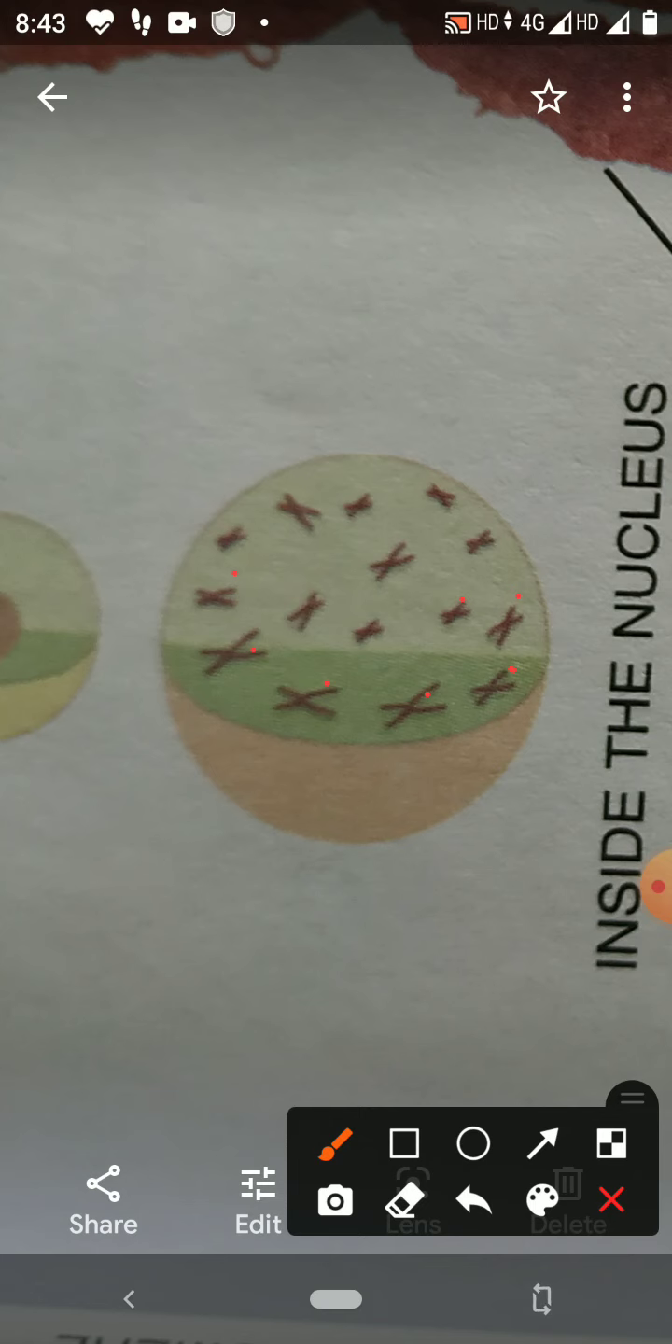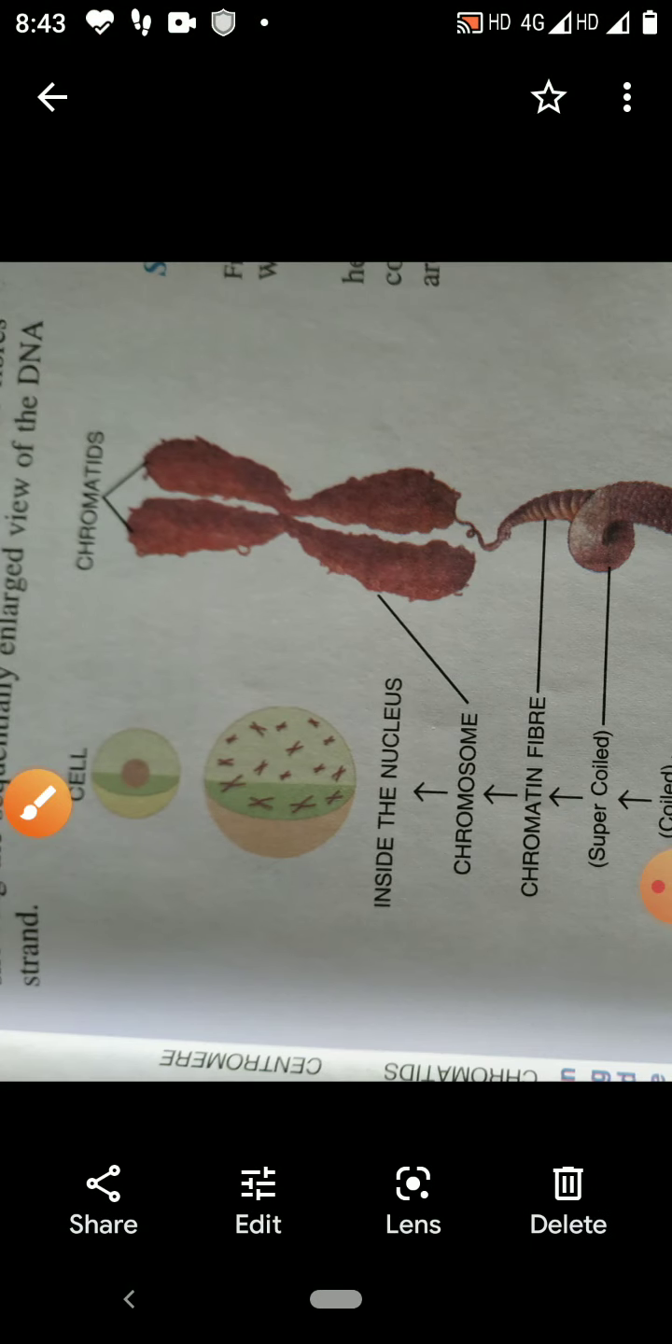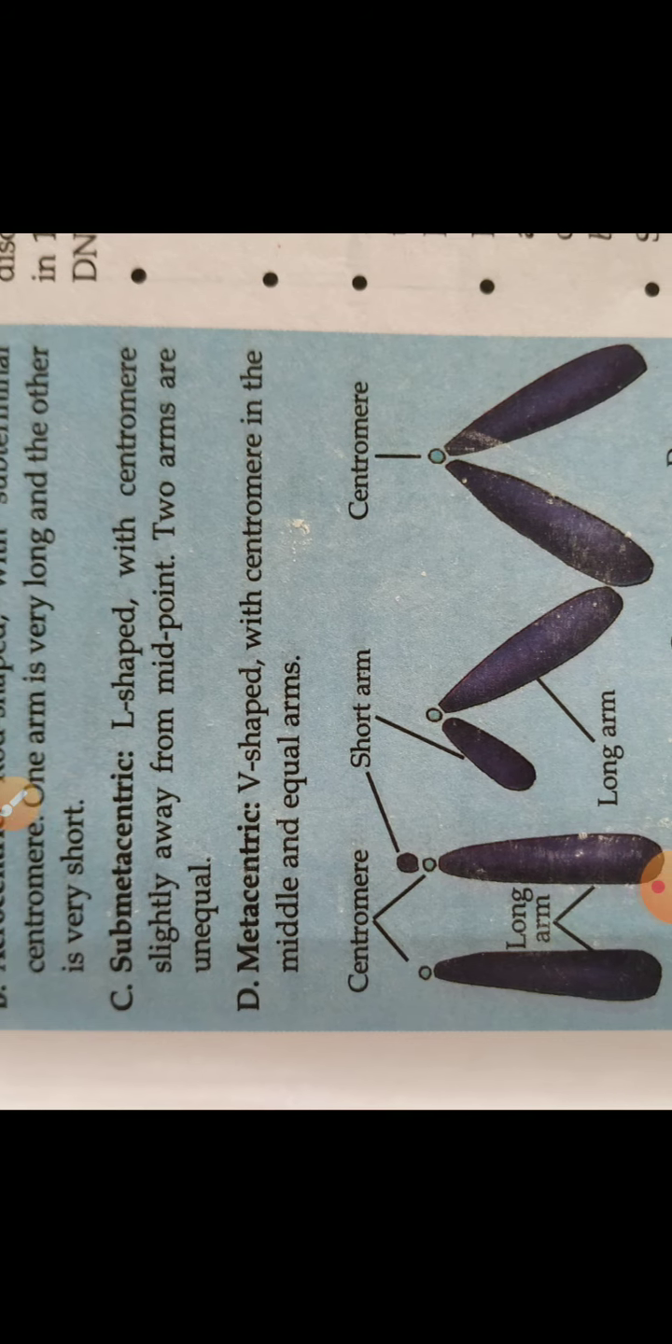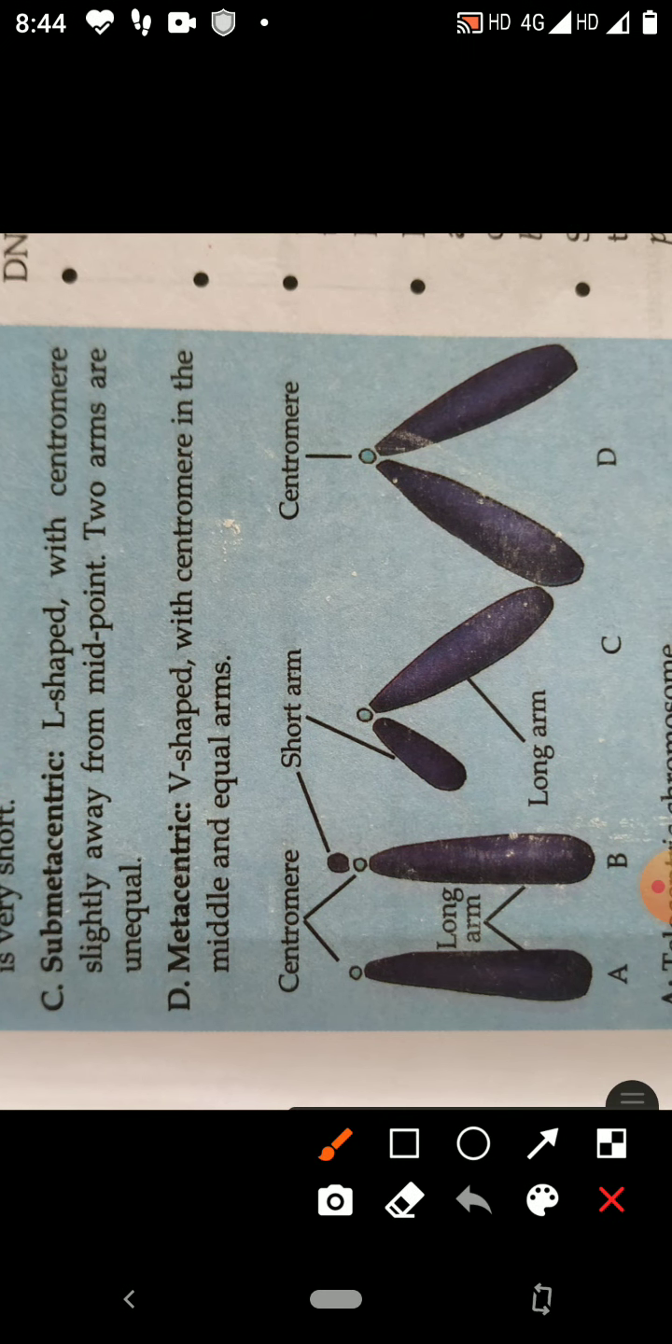There are different types of chromosomes in the nucleus of the cell. On the basis of centromere and chromatids, there are different types of chromosomes, like telocentric, which is rod shaped with the centromere at the terminal. So this is the telocentric chromosome. In this, a rod-shaped chromatid is there, and at the terminal there is the centromere.